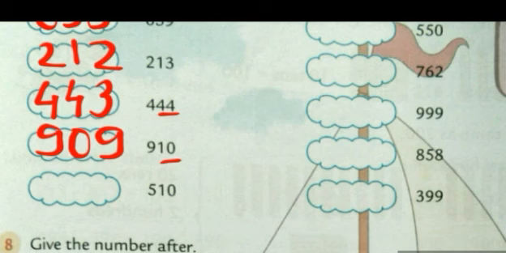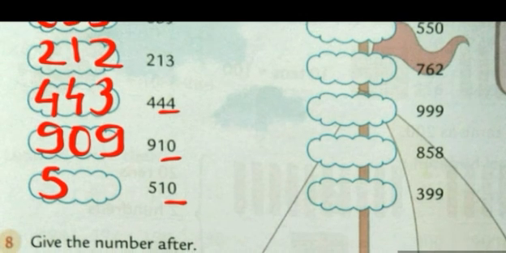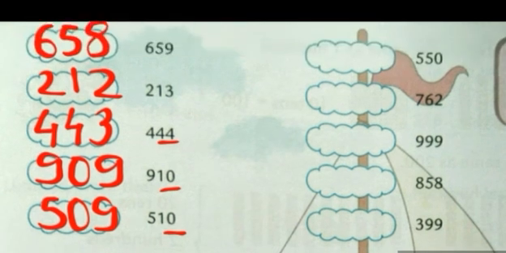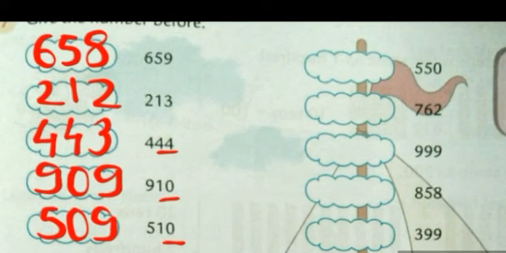Now, see one more. 510. Again, this is the same as what we have just done. The 100 place will remain the same. Now, see the last 2 digits. 10. So, what comes before 10? 9. Again, this is a 3-digit number. We will not write 9 alone. 9 will come in the ones place, and in the tens place it will be 0. Okay. Now try to do this as homework.